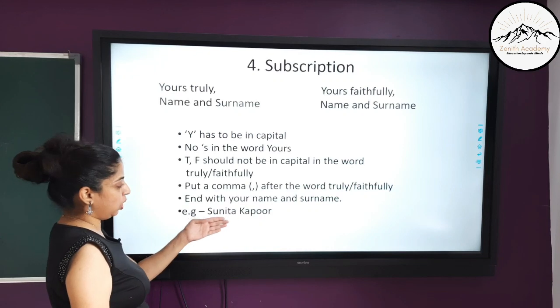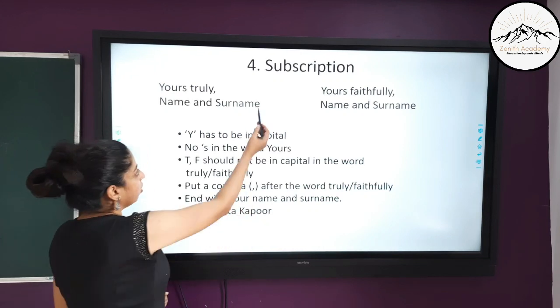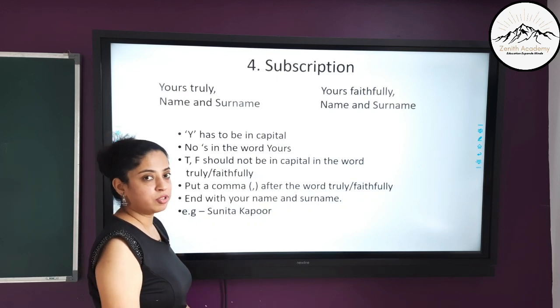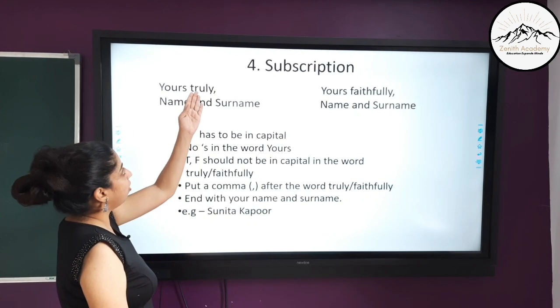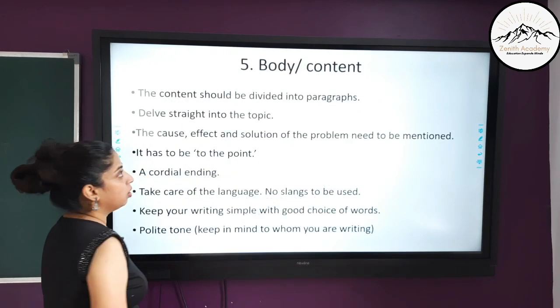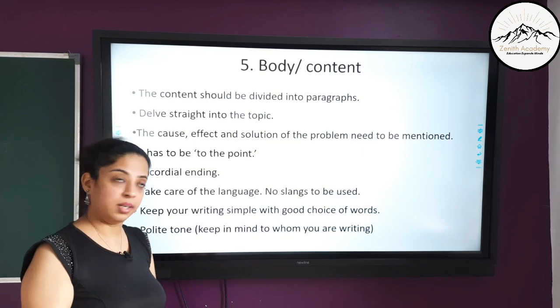For example, Sunita Kapoor. Okay, here also no need to write full stop, and even if you make a full stop, it's not wrong. So here you get half mark for this and half mark for this, so 1 mark for your subscription. Now let's talk about the body or content.